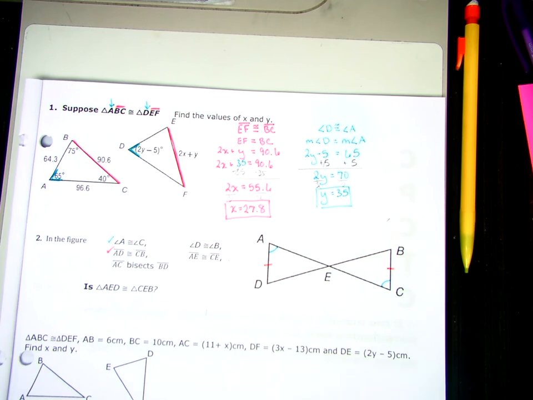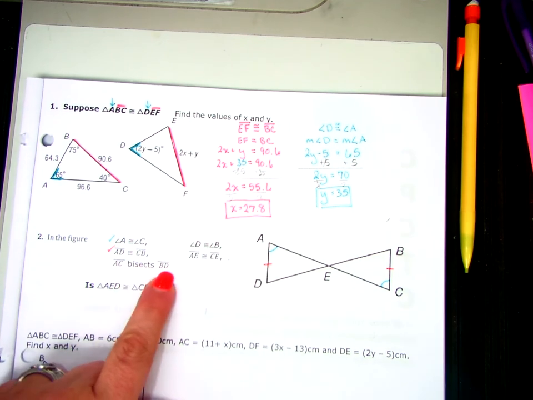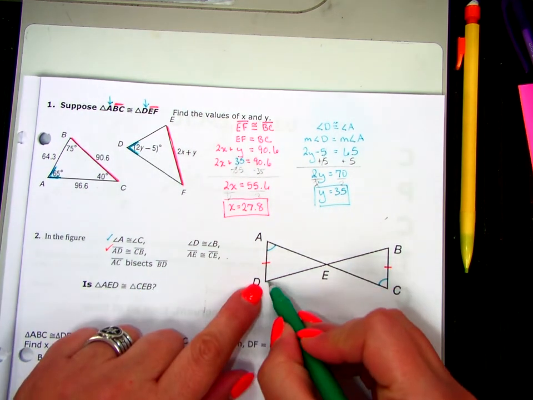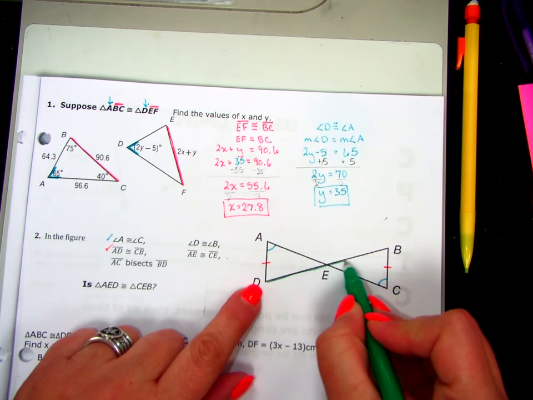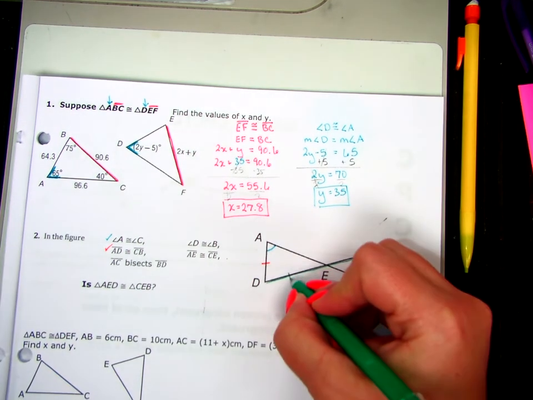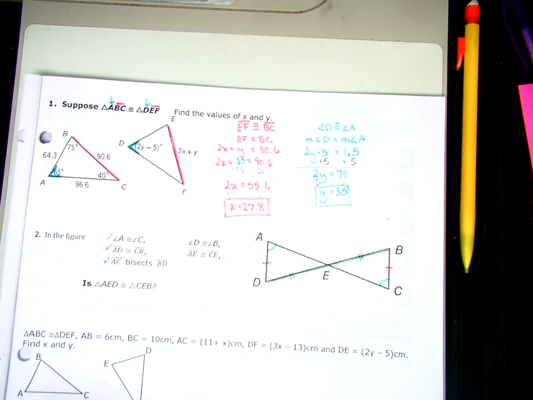Divide equally into two halves, right? When we bisect, AC is dividing BD into two equal pieces. So look where BD is. Here's BD. AC is dividing it in half. So that means the left side is the same as the right side. Check. Using the definition of bisect.